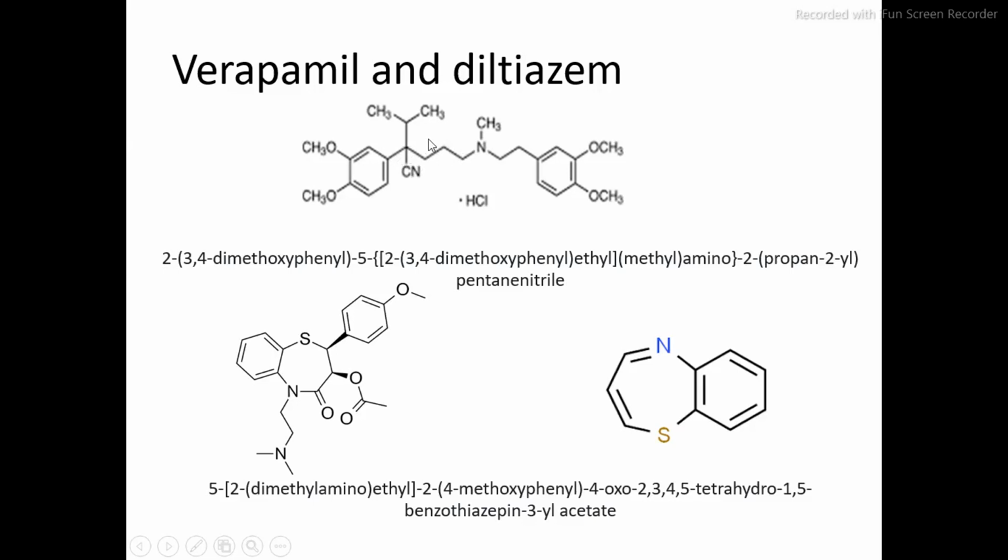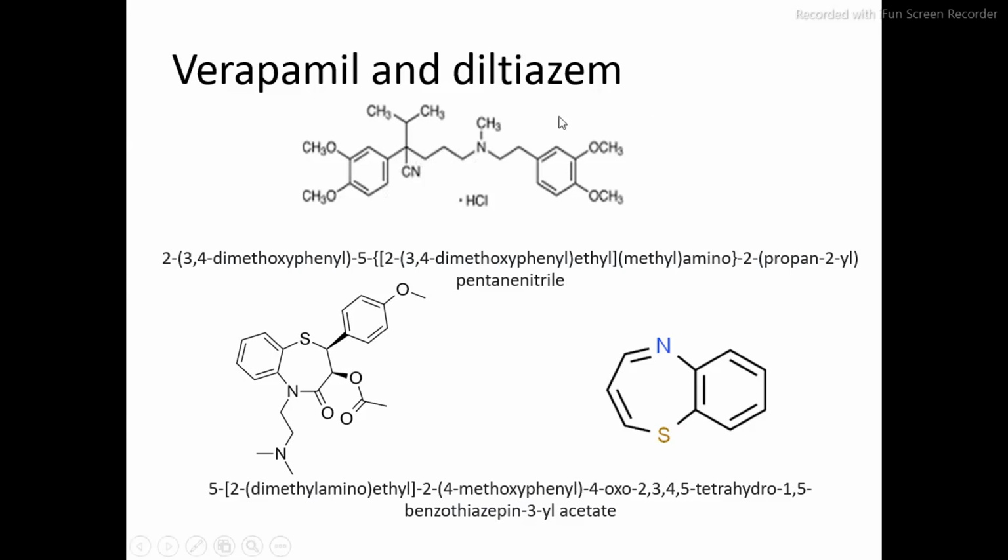So 2-(3,4-dimethoxyphenyl), then 5-[(2-(3,4-dimethoxyphenyl)ethyl)methylamino], then again 2-(propan-2-yl), and the remaining portion is pentanenitrile. So this is the IUPAC nomenclature of verapamil.